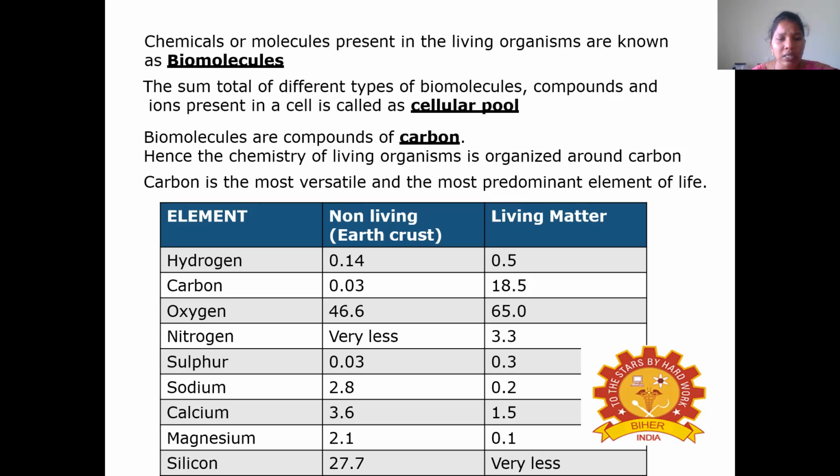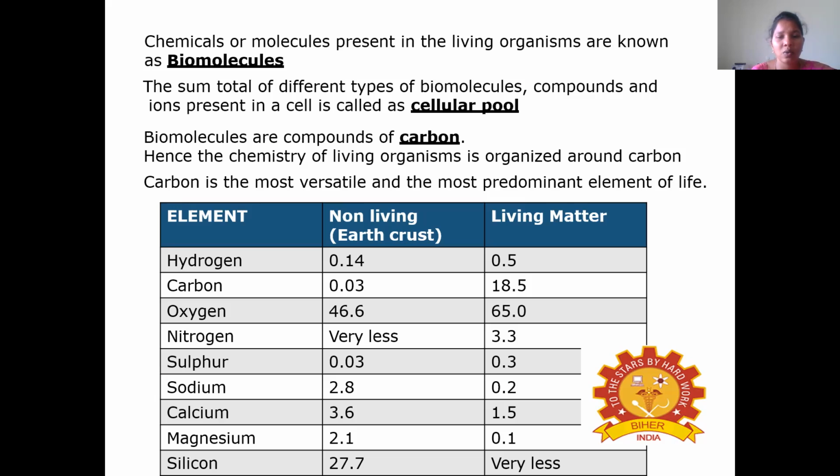So these are the important elements and their role in non-living and living systems. Hydrogen is 0.14% in the non-living system and 0.5% in living matter. Carbon is 0.03% in the non-living system and 18.5% in the living system. Oxygen is 46.6% and in living matter 65%.